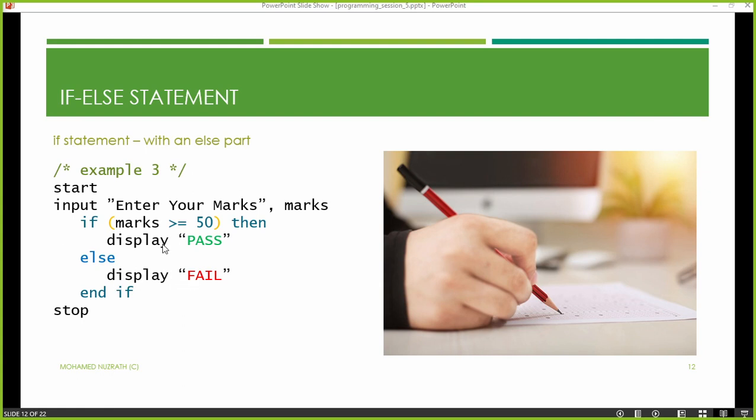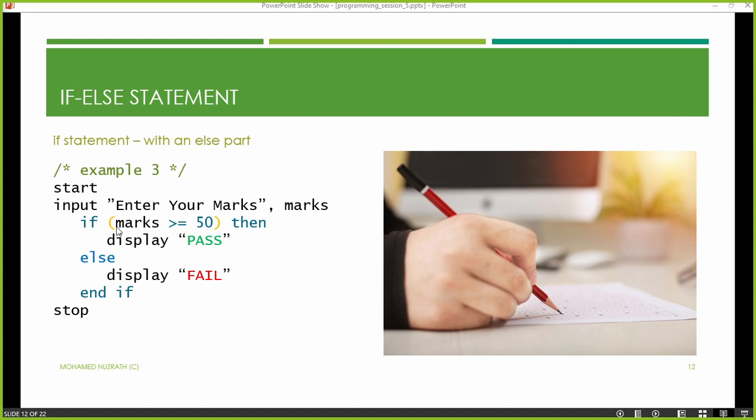According to this program, these are the two display commands I need. You can't write all the programs with pass and fail. This program specifically asks you to do that. In another program, you can do something else, right? So according to your program, you can make a decision and do the corresponding work. There will be other examples I will discuss with you. Right, let's understand this program further.